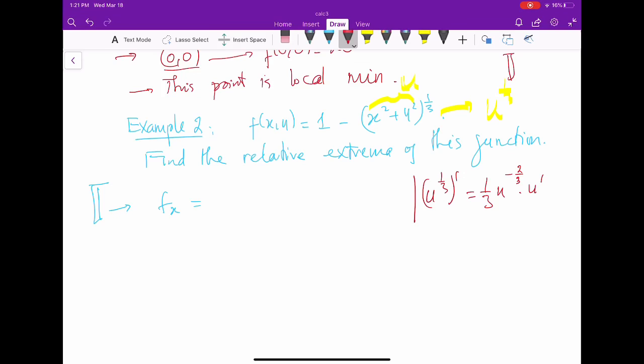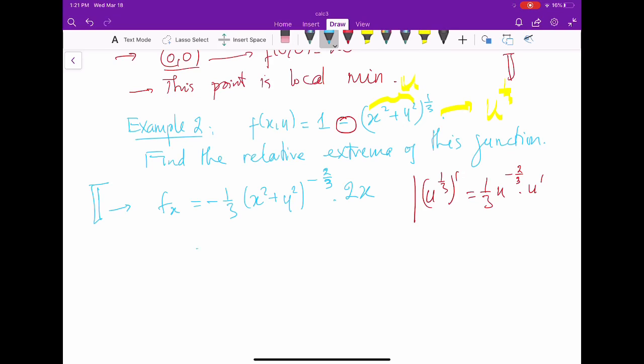So according to this, I will have negative 1/3, the negative because we have a negative in the function here, and then u, that is x squared plus y squared to the negative 2/3, times the derivative of u, which is x squared plus y squared with respect to x. That gives us 2x.